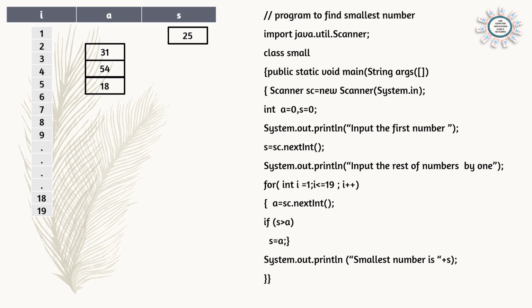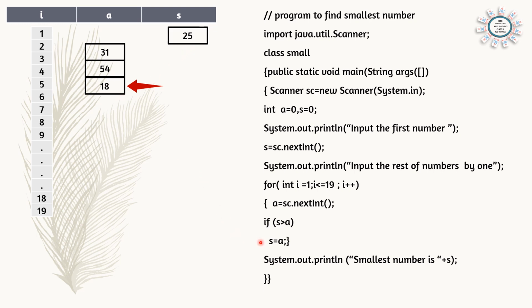Suppose we are putting 18, now compare 18 and 25. 18 is smaller than 25, and we want the smallest number. So here the check is: if s is greater than a. s is 25 and the new value of a is 18. That means s is greater than a, 25 is greater than 18.